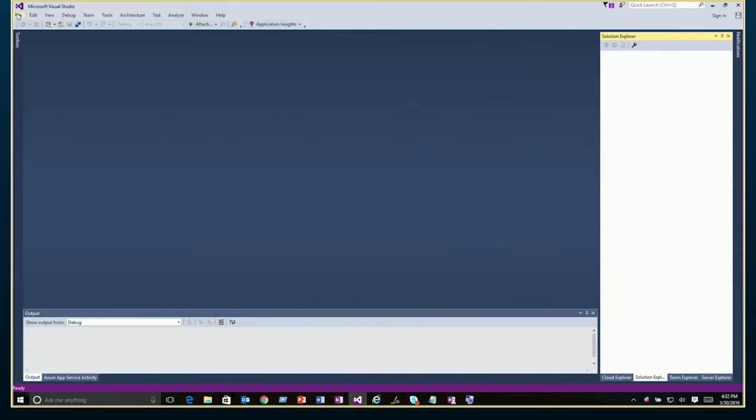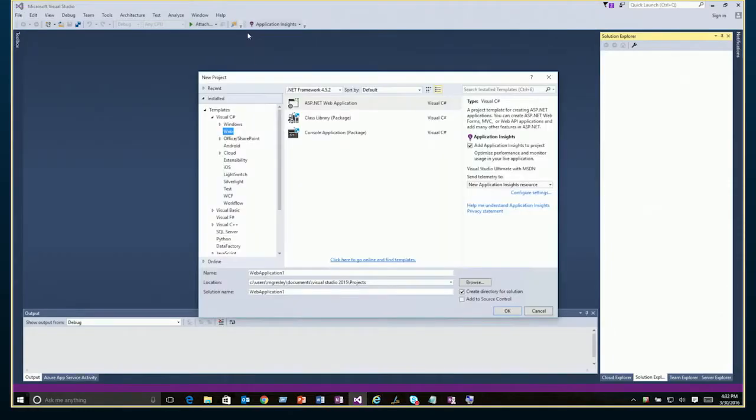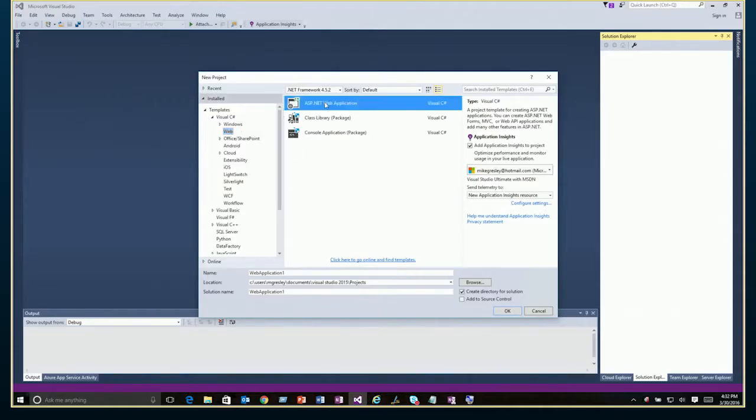So if we start out and create a brand new project here, I'm going to create a web application, ASP.NET, and we'll give it a name here that lets me know I can get rid of it later on. I'll call it Test Web Application 1. A very important part of this entire thing is that right here where it says Application Insights, this box is checked. And what that's going to do is add the Application Insights SDK to your project so that you have Application Insights capabilities.